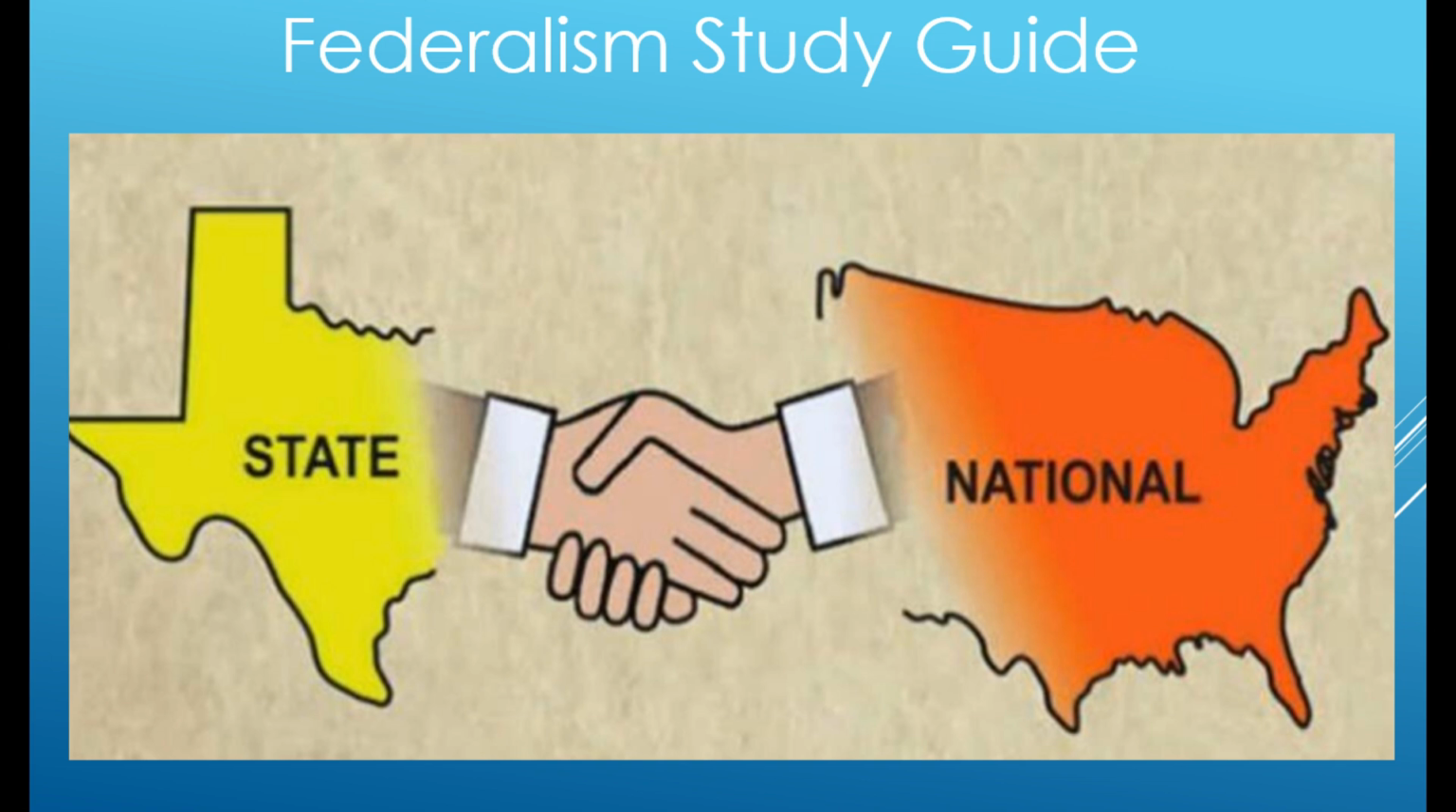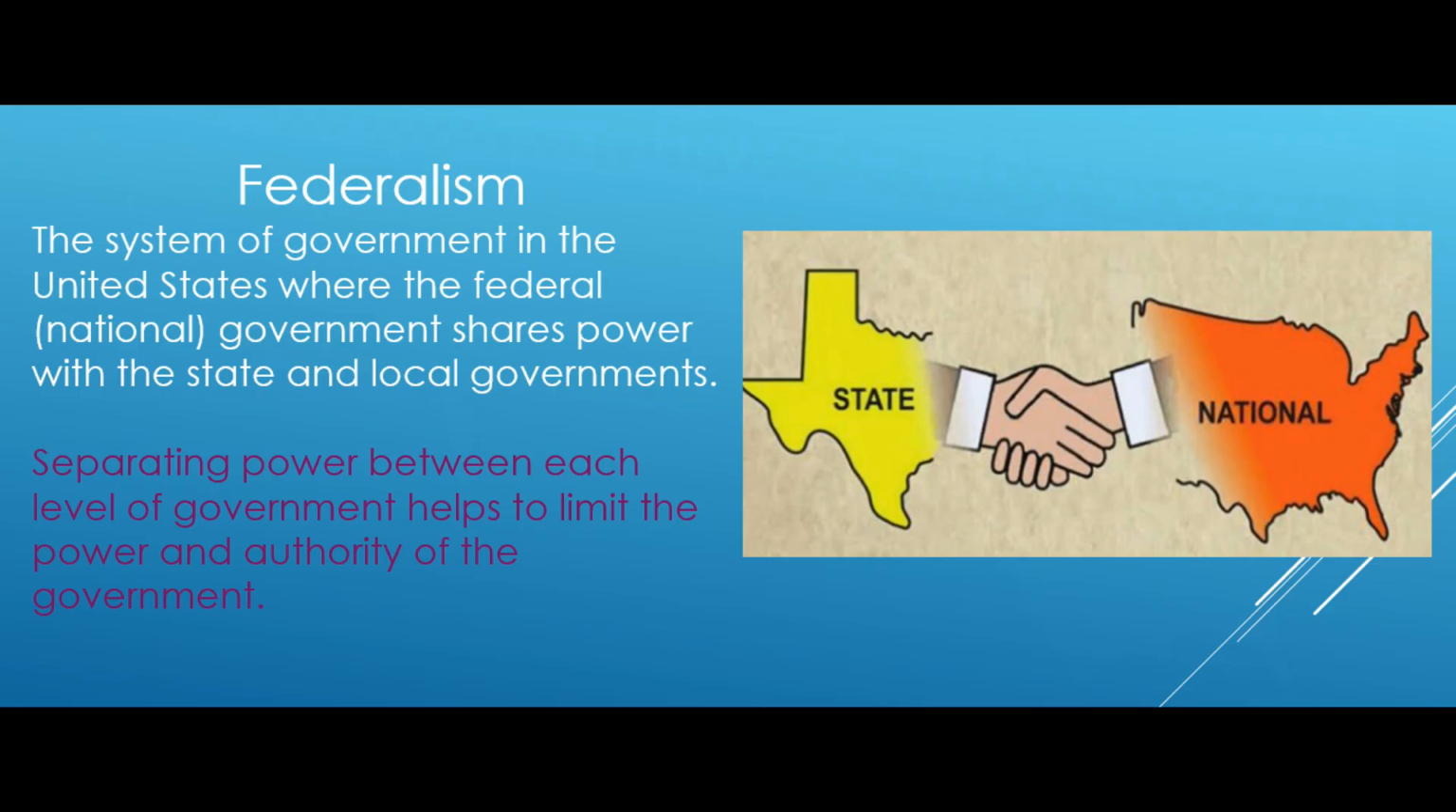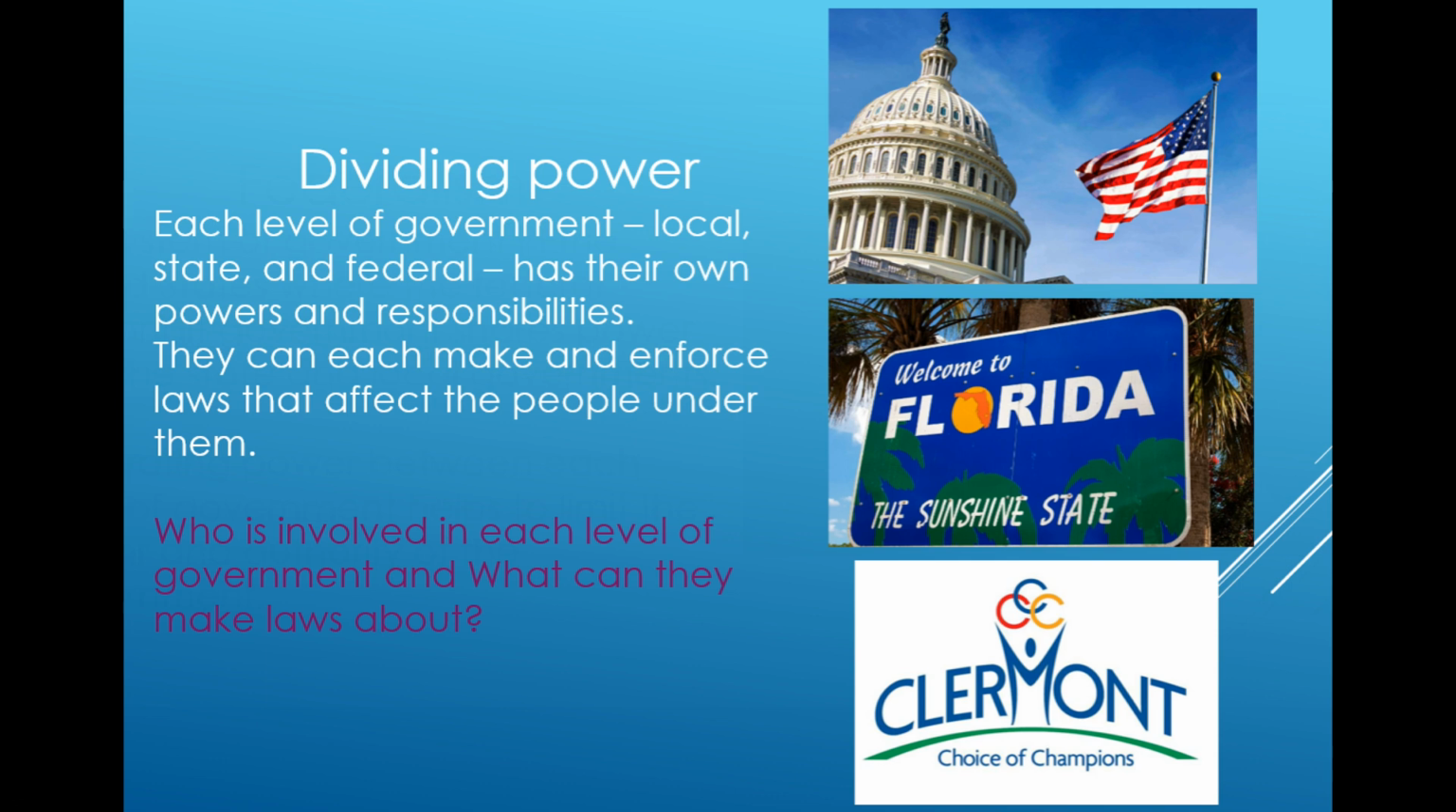Study Guide on Federalism. Federalism, the system of government in the United States where the federal, national government shares power with the state and local governments. Separating power between each level of government helps to limit power and authority of the government. Dividing power. Each level of government, local, state, and federal, has its own powers and responsibilities. They can each make and enforce their own laws that affect the people under them.